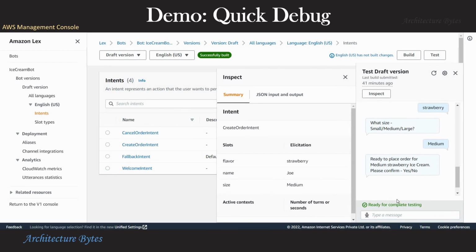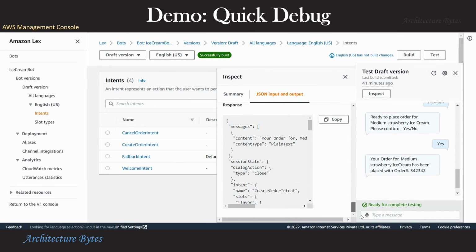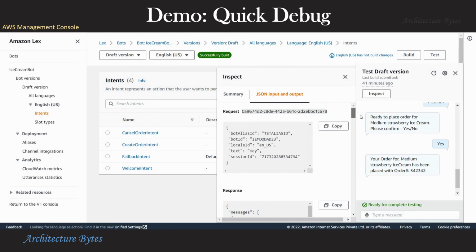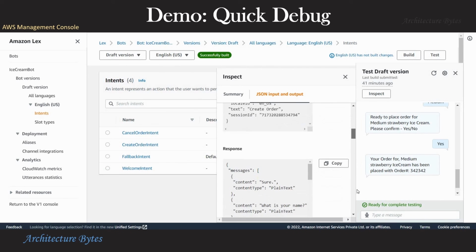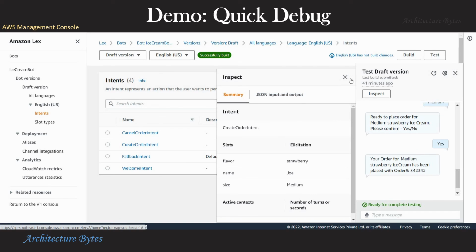So this is useful in understanding how the bot functions. In addition to this, we have a JSON input and output where you can see the request and response. So this is a good way to test and inspect your bot.